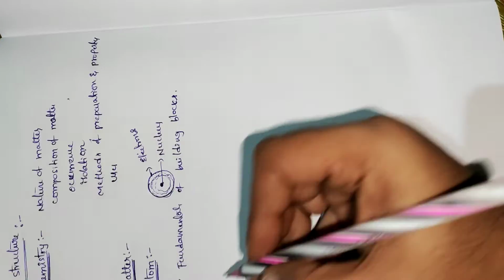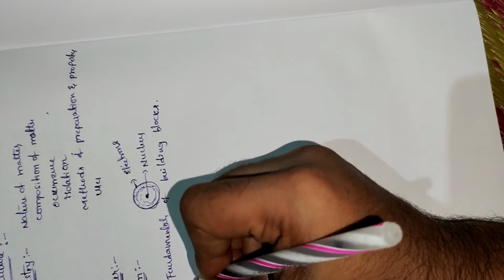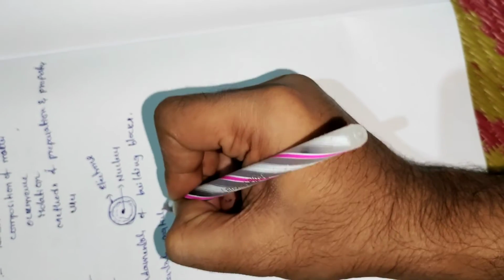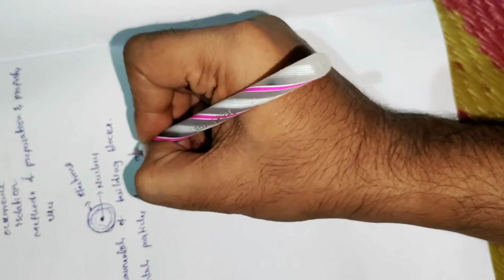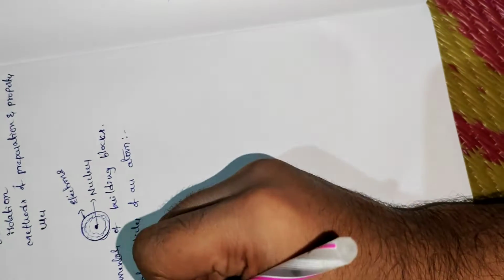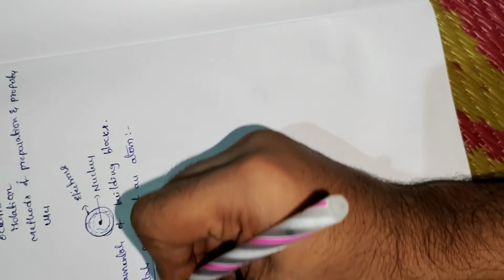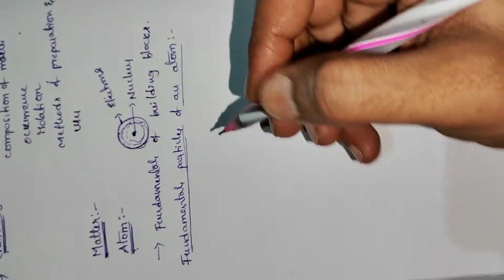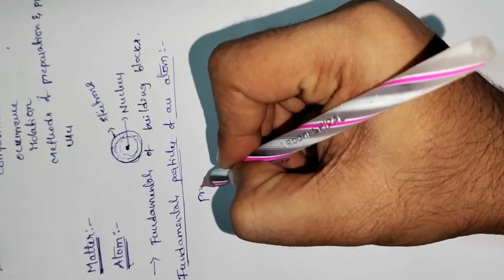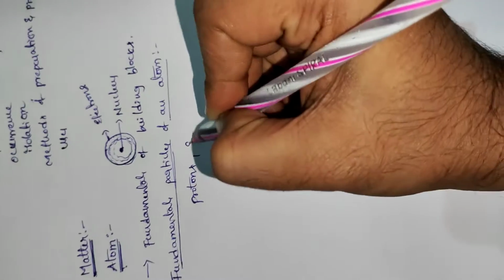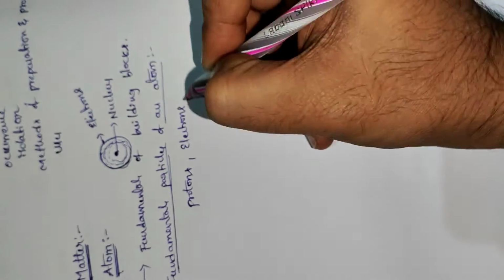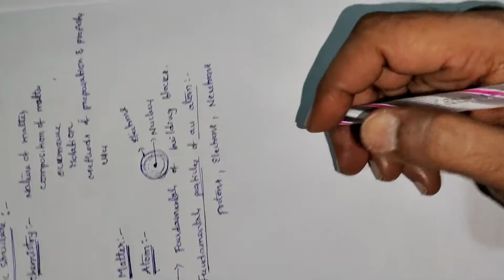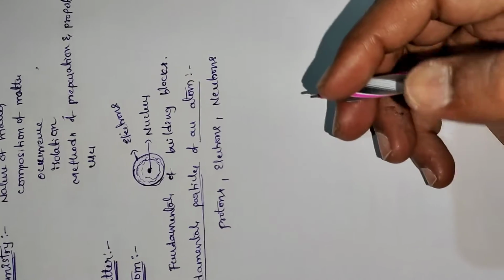Next, fundamental particles of an atom. What does that mean? What is there inside the atom? Inside the atom we have three particles: protons, electrons and neutrons.